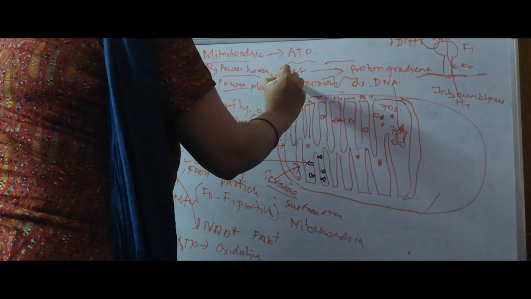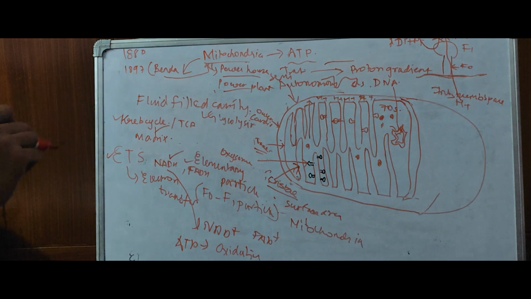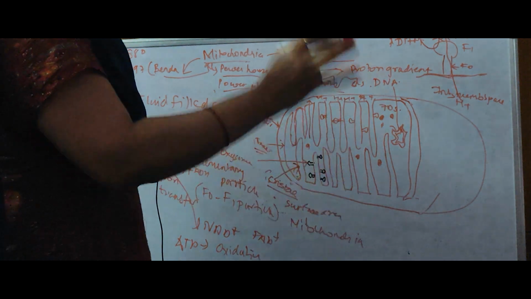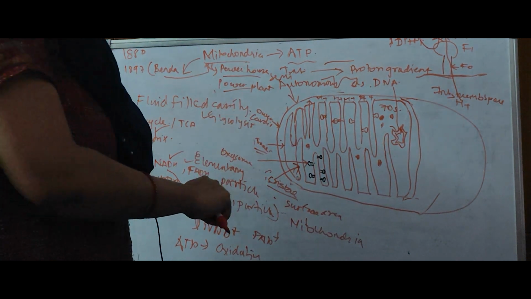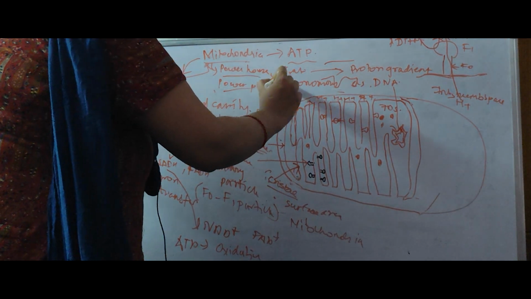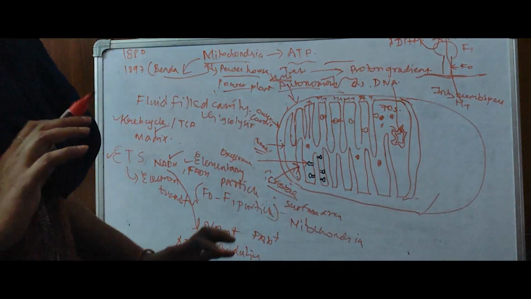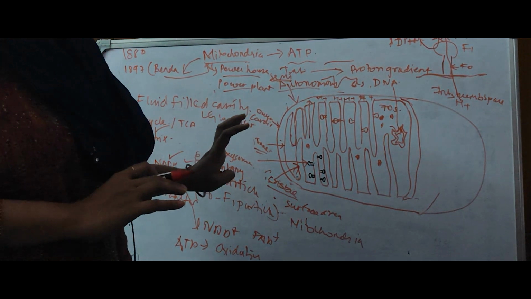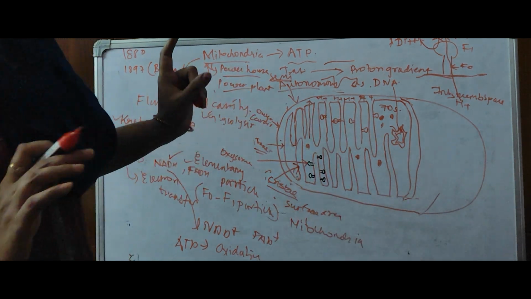So semi-autonomous, why we are using word semi? Because it will not survive like this out of the cell. It requires cell for its survival. So therefore it is semi-autonomous, but it will replicate its own DNA, it will cause its own division, everything. So it is a kind of semi-autonomous organelle.